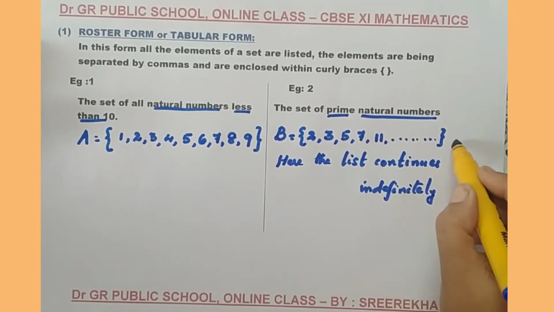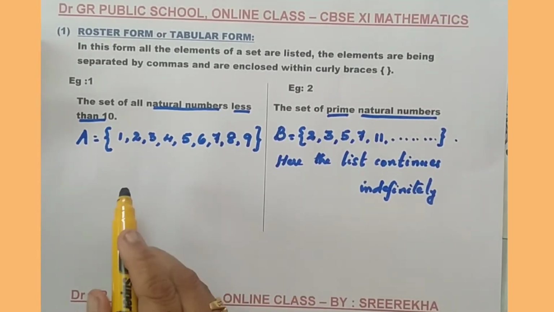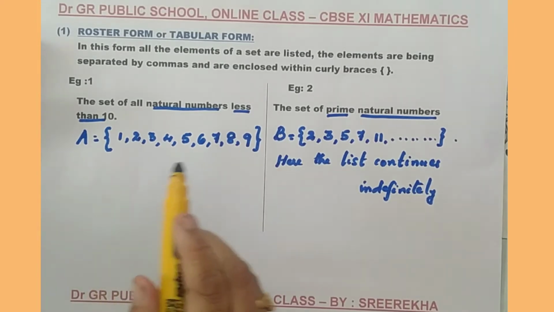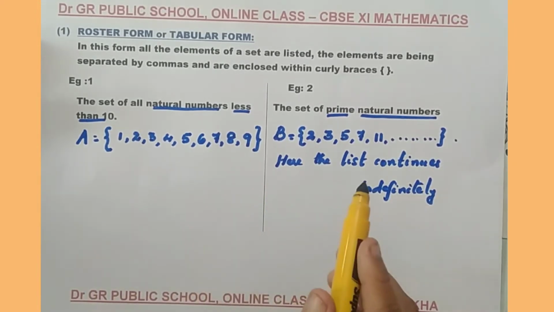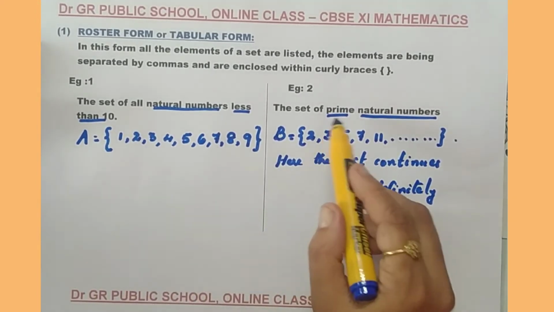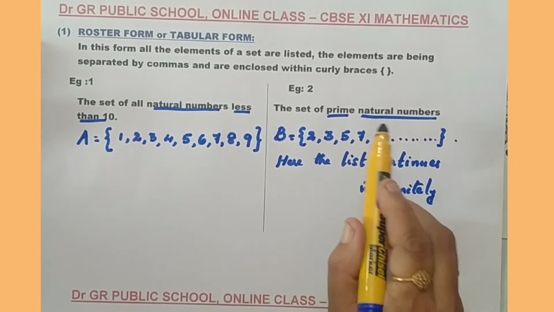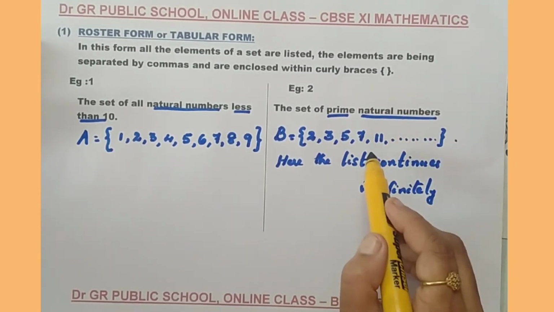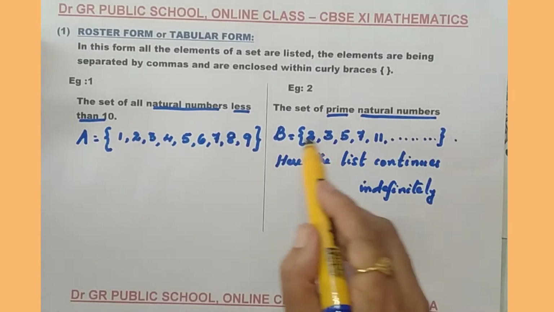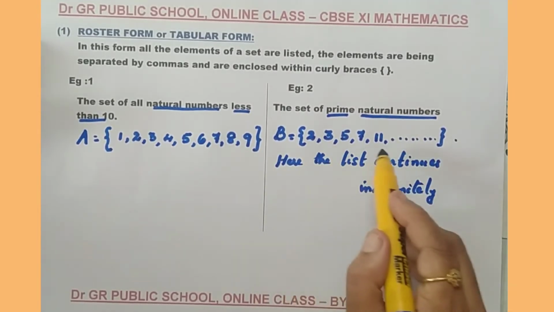We will study about the nature of this type of set later. Anyway, try to understand how to write the elements in the roster form. Read the question. Write the elements which are favorable for the given condition in the question. Write the elements in the curly braces separated by commas.